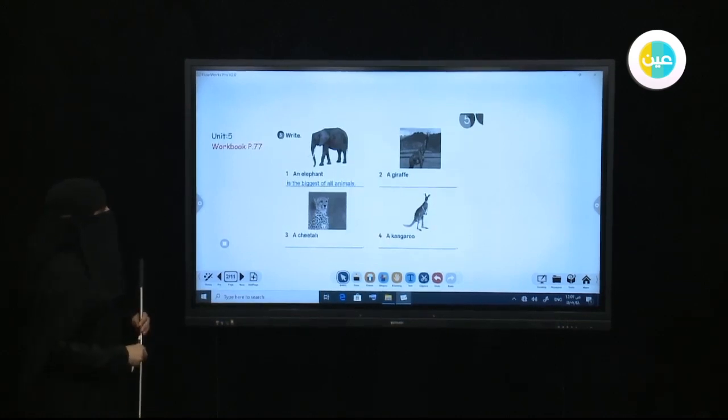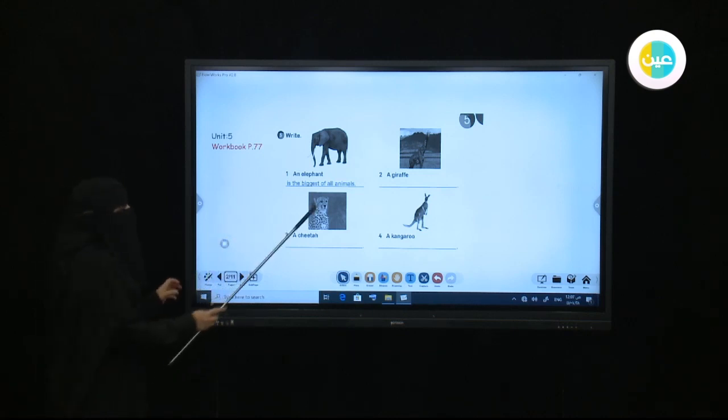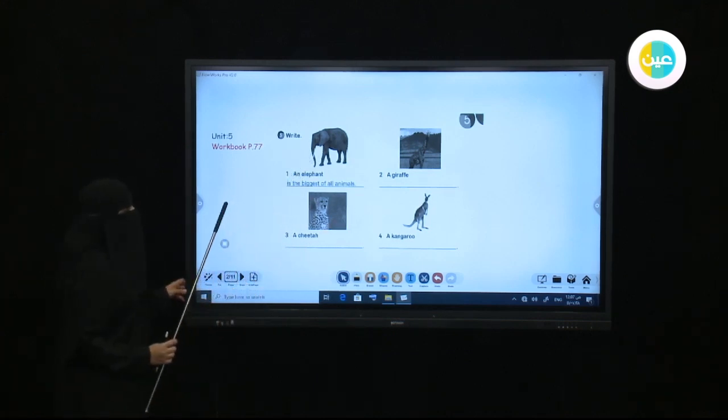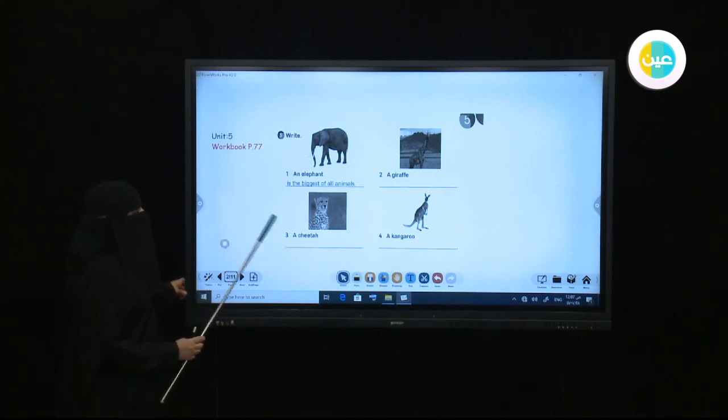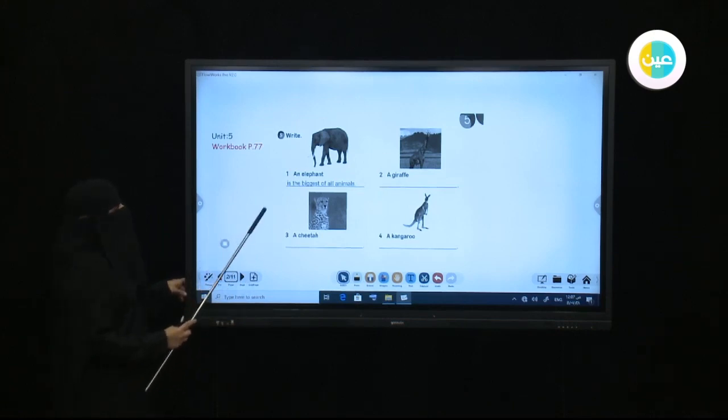Let's remember what we did yesterday, or in the previous lesson. Do you remember the animals? What did we say about the animals? How did we describe the animals? Open your workbook on page 77 to answer this question with me, to remember some sentences about the animals. Here, this is an elephant.